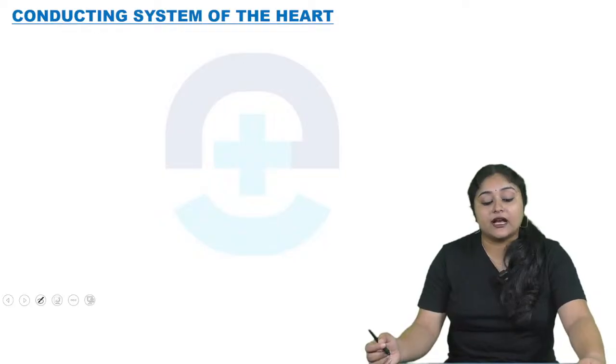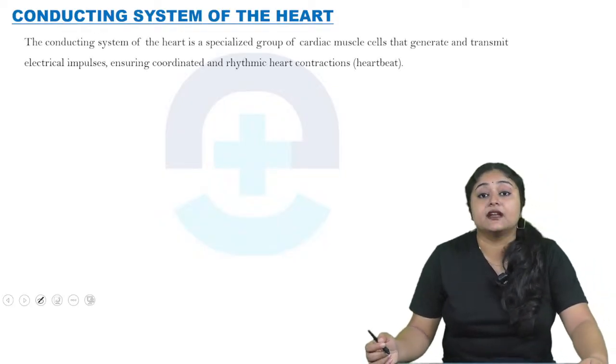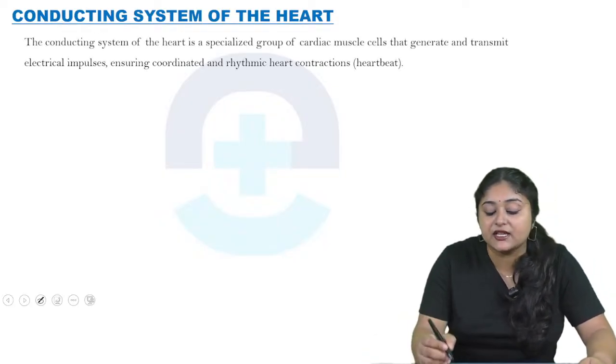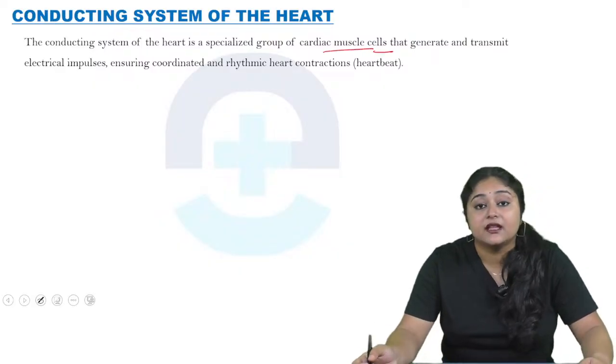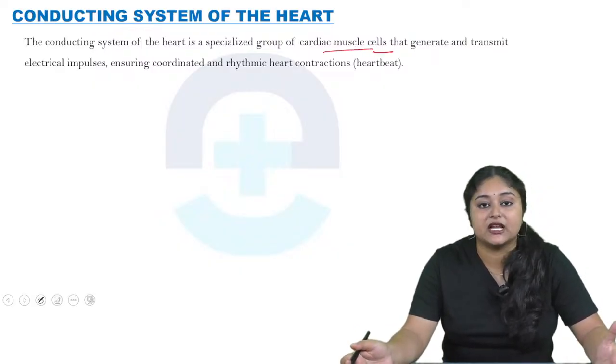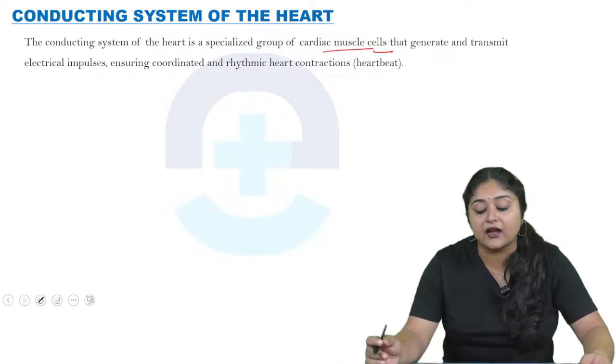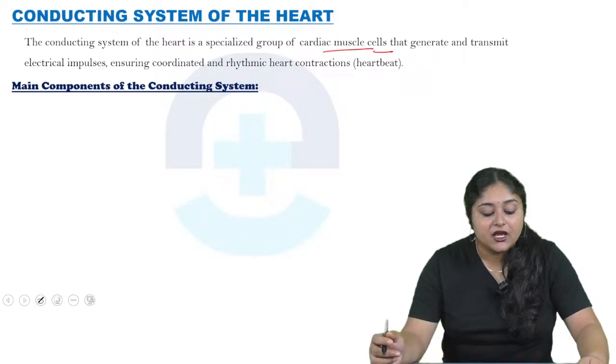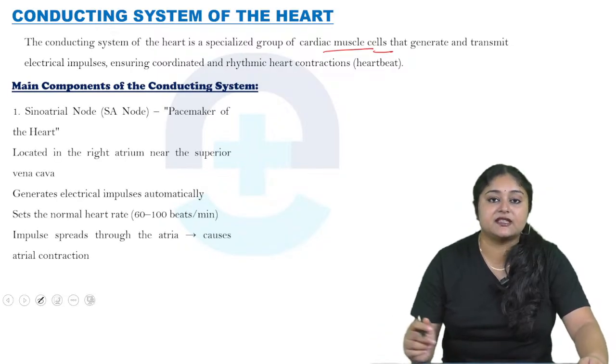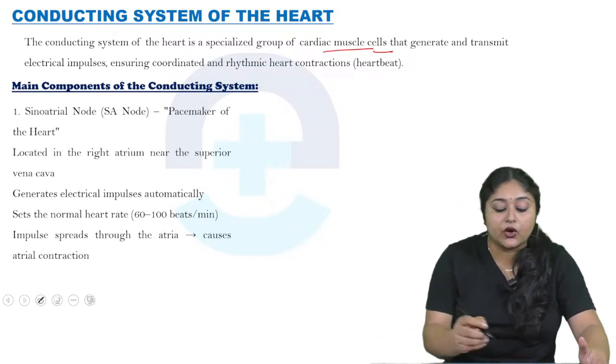Now come to the conduction system of the heart. This conduction system is a specialized group of cardiac muscle cells that generate and transmit electrical impulses, which mainly ensure coordinated as well as rhythmic heart contraction, or the heartbeat. The main components of the conduction system start with the sinoatrial node, or the SA node.